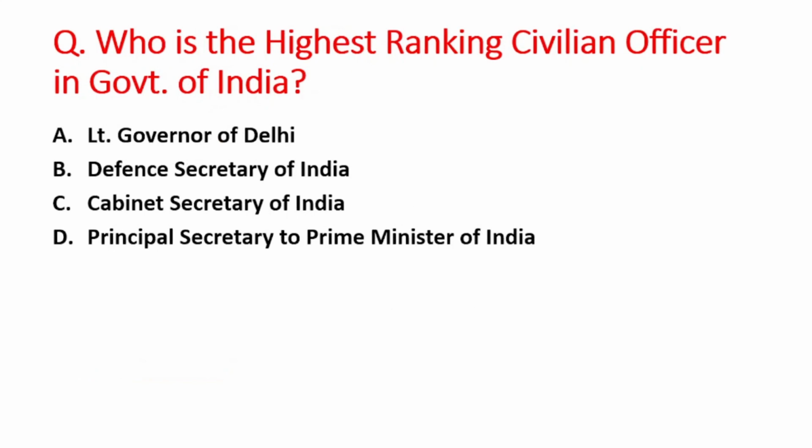Okay. Next question is, who is the highest ranking civilian officer in government of India? Here I added 3 or 4 questions which is related to preference hierarchy. These questions are also important for the exam perspective, so हम इनको discuss कर लेते हैं. So A option is Lieutenant Governor of Delhi, B is Defense Secretary of India, C option is Cabinet Secretary of India, and D option is Principal Secretary to Prime Minister of India. So right answer is option C, that is Cabinet Secretary of India is the highest civilian officer in government of